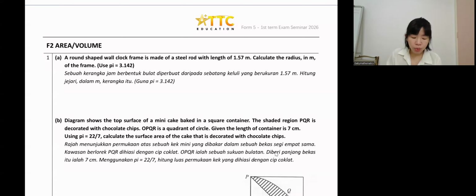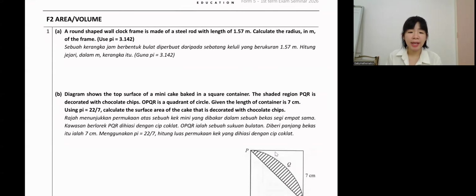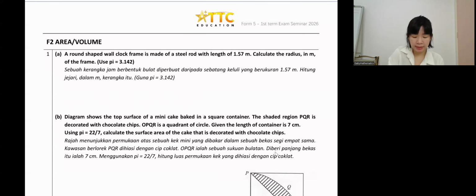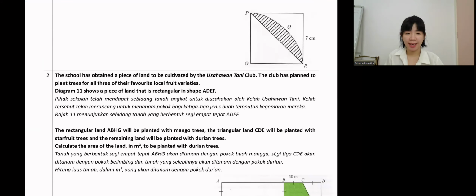Okay, so we have Form 2 chapters, area and volume. Now the area here is this one, circle, 2 pi r square. So we'll involve a bit of 2 pi r square. Then volume: cylinder, cone, hemisphere, that chapter. So exam likes to bring it out. Okay, let's see next one.